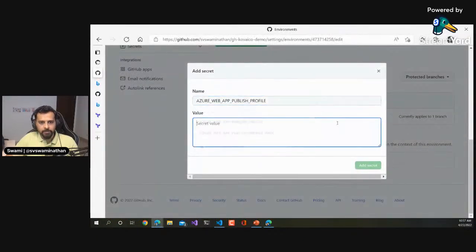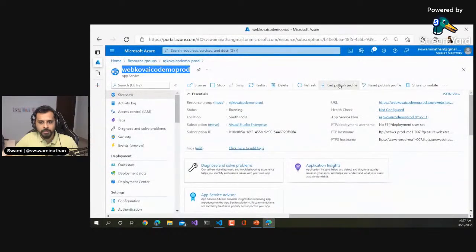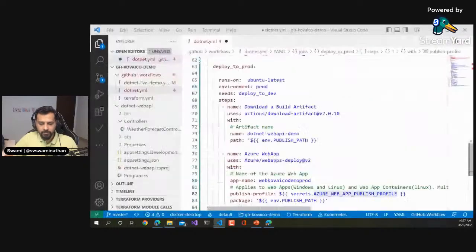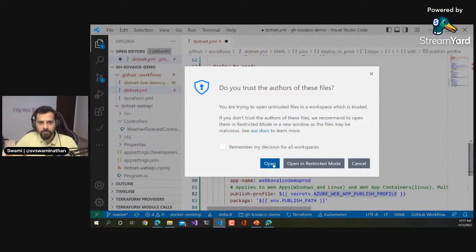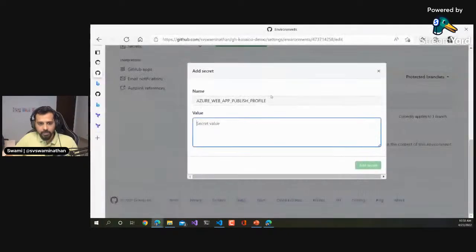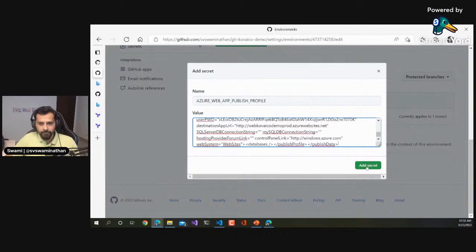And the profile is something which we can get from the Azure portal. So I'm going to go here, and then I'll say get published profile, and it is going to open that published profile here. Okay, so I'm going to copy the entire published profile and then add it as a secret there.